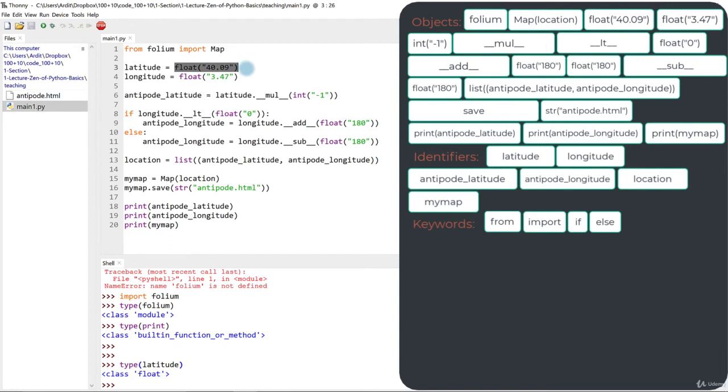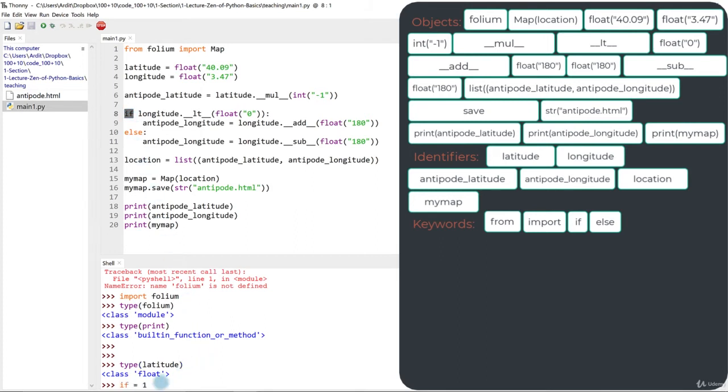So keywords are used to give specific commands, such as here you say from this module import that object of that module, or here you use this keyword, so it's reserved. These keywords are reserved words in Python. When you start with if, Python knows that you are not about to create an identifier, such as when you start with antipode latitude, for example.